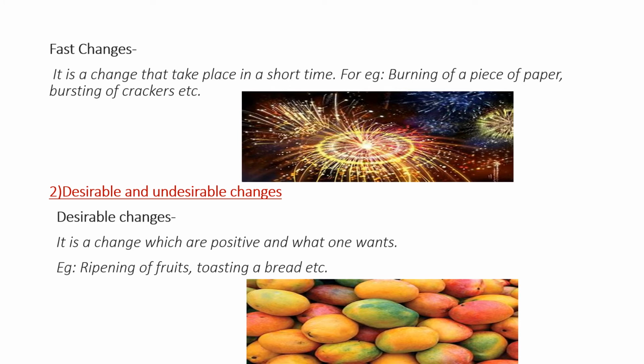Second is desirable and undesirable changes. Desirable changes are the changes which are positive and what one wants. Means these changes we want to happen. They are desirable. Example, ripening of fruit and toasting a bread. Here you can see a picture of ripening of fruit. It is the season of mango, students, and when you eat the ripened mango, how tasty it is. This change you want. You want that the mango should ripen and you should eat it.